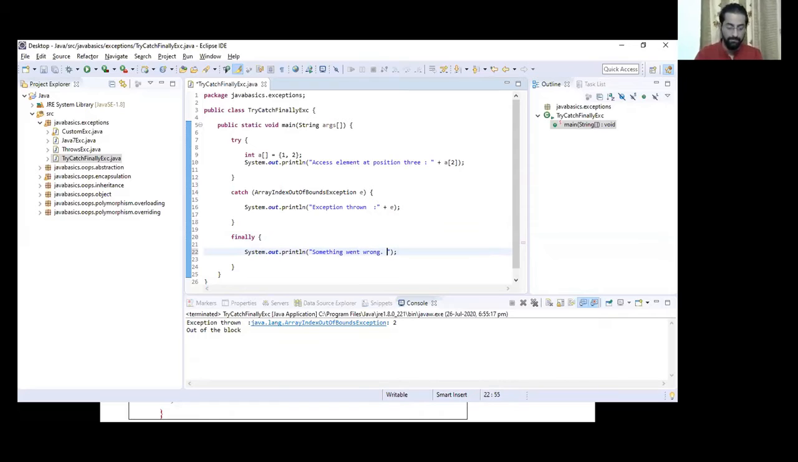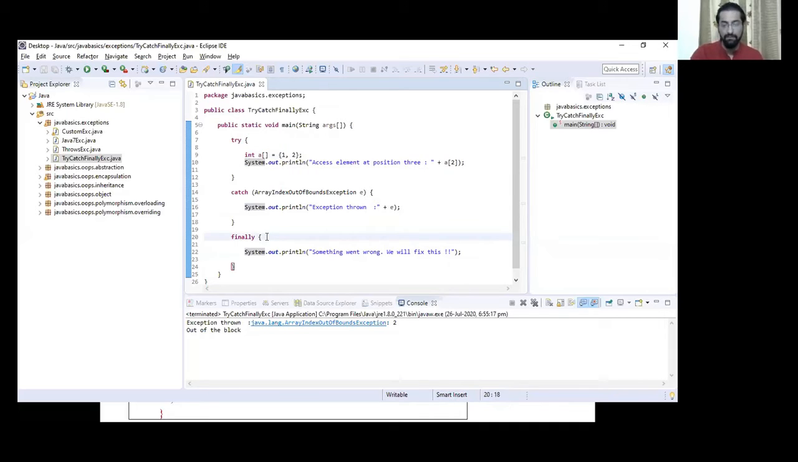Okay. We will fix this. Something like this. So finally will execute at any cost. That's the condition of finally. Try will have the code that has issues. Catch will handle the exception which has come up in the try block,